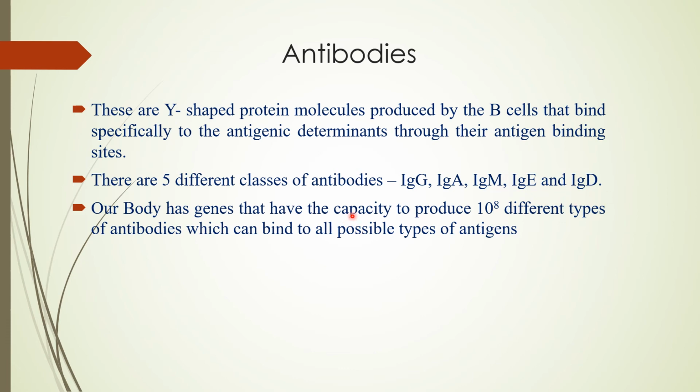Our body has the genes and the capacity to react with all the different types of antigens, lakhs of antigens that are there. We have these genes as gene segments, and random combination of these gene segments would result in the production of around 10 to the power of 8 different types of antibodies. These can bind to so many different types of antigens. That is the beauty of our immune system.